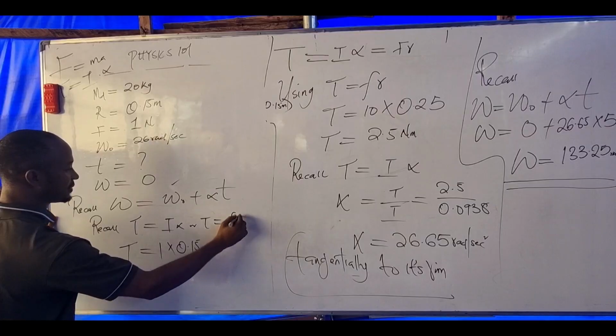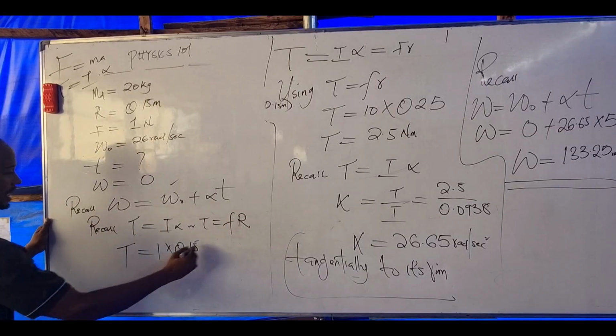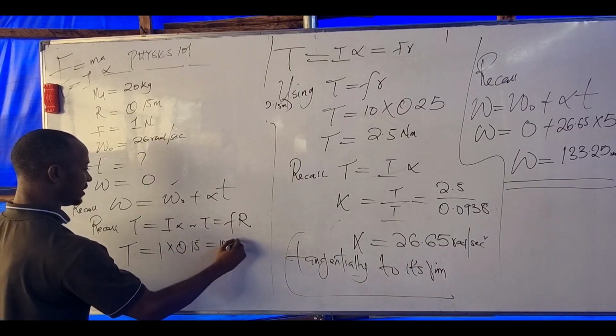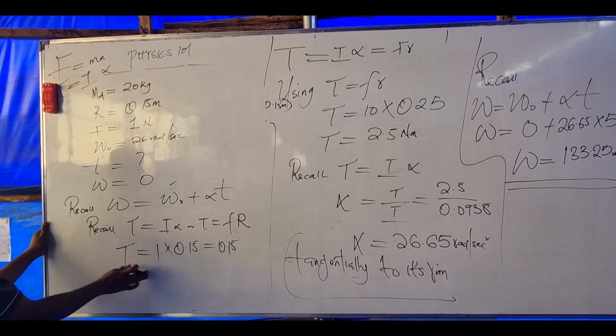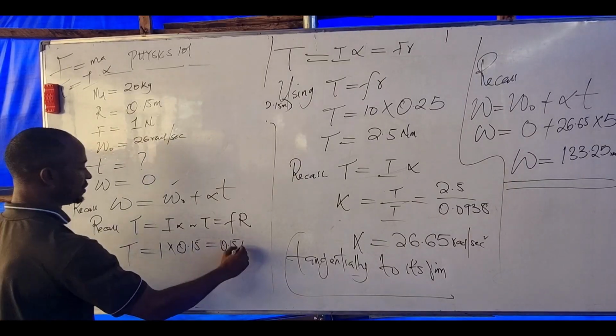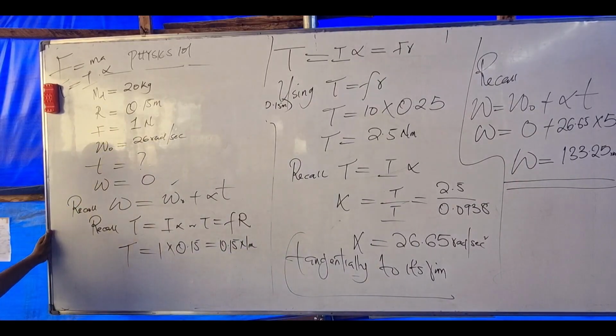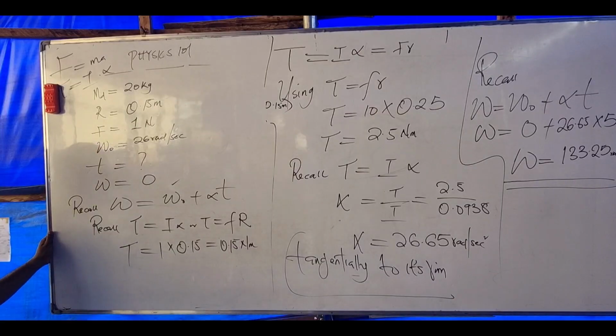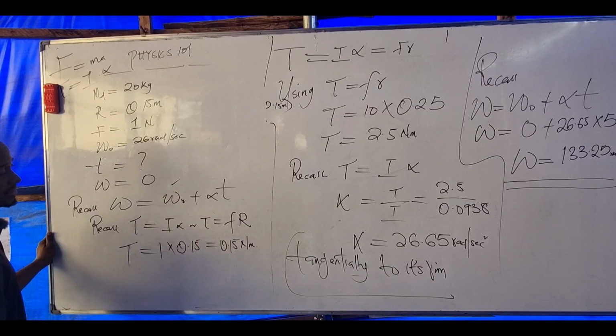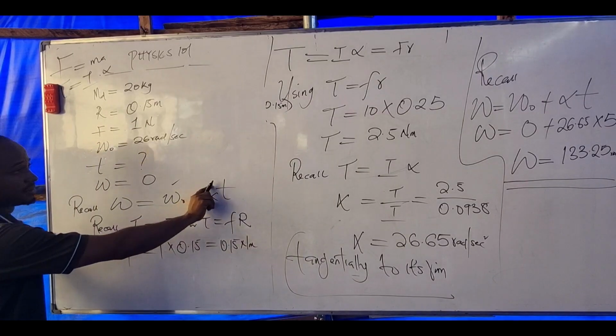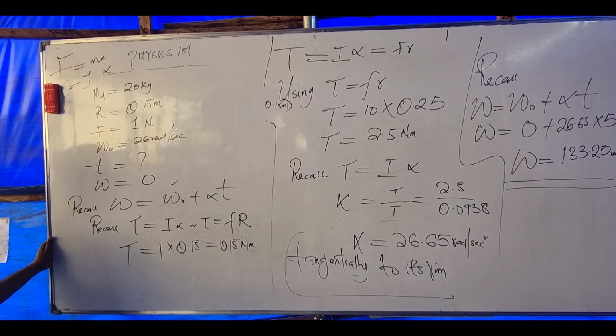0.15. Here we are using capital R, right? Okay. And what's the value here? 0.15 watts. What is the unit of this torque? Newton meter. Are you there, somebody? Are you there? What's next now is to find angular acceleration, right? Recall